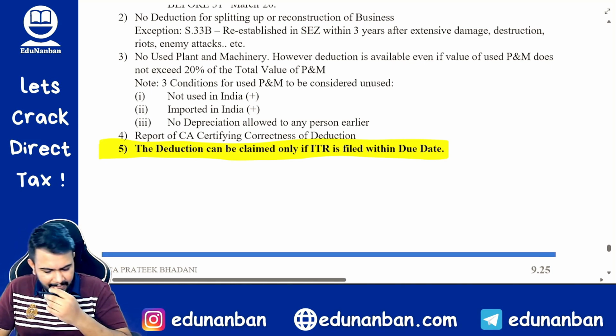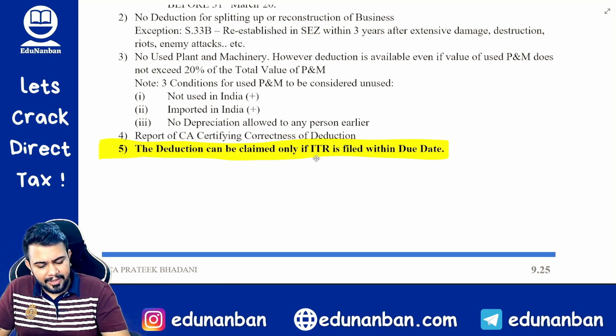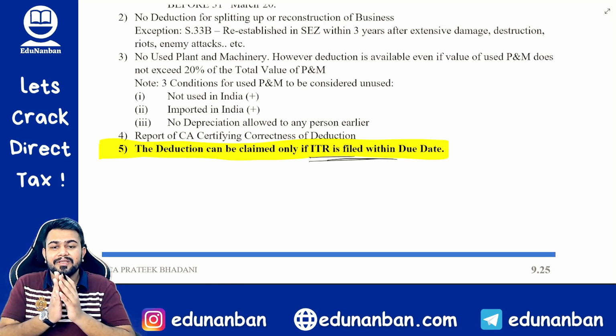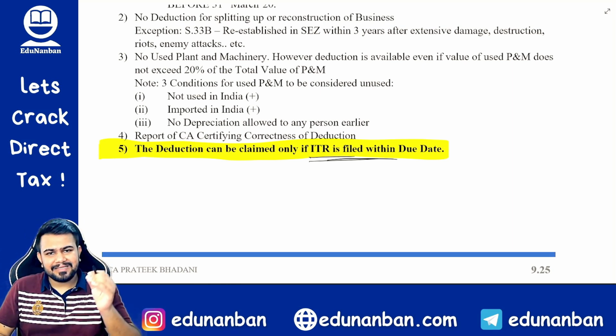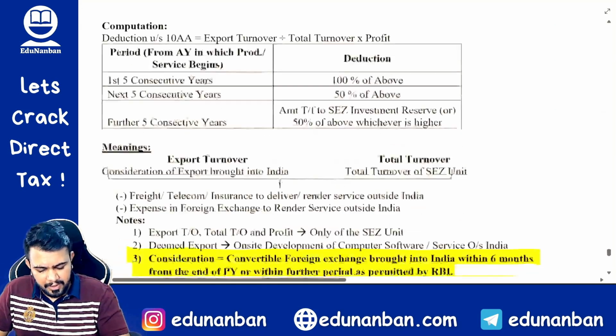What are the changes? Number 1, the Section 10AA deduction can be claimed only if the income tax return is filed within the due date. Okay, so within the due date to file return of income, the assessee should file the return. If not, then 10AA deduction will not be allowed.